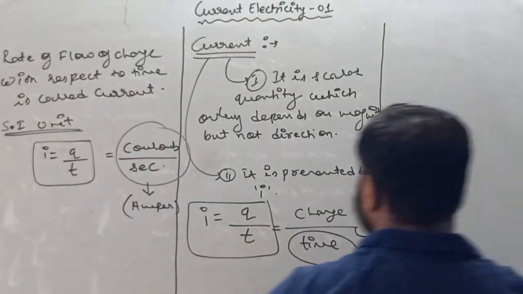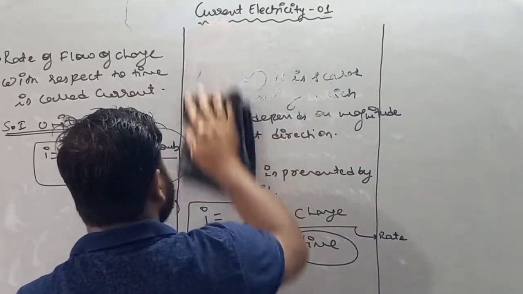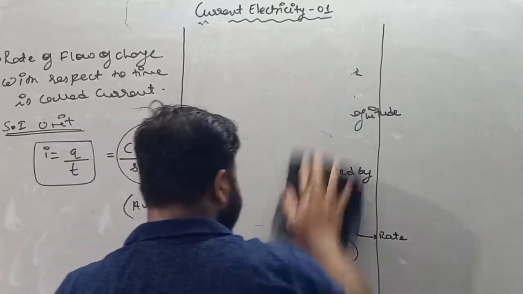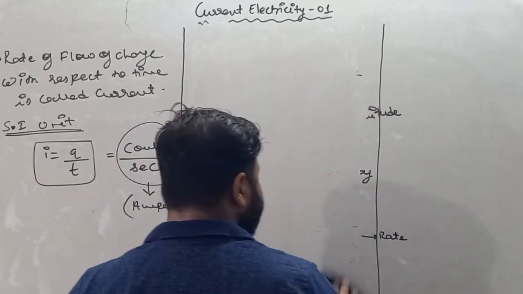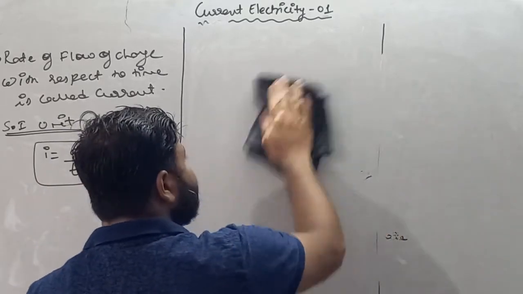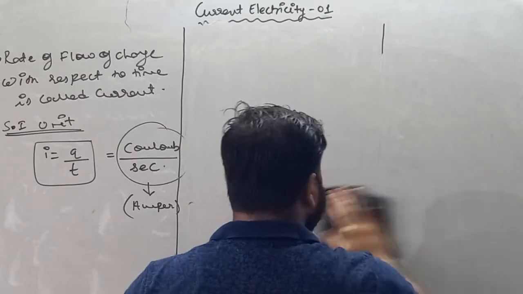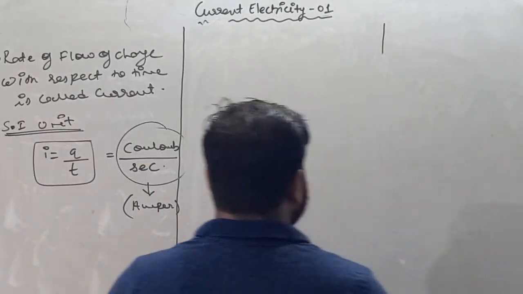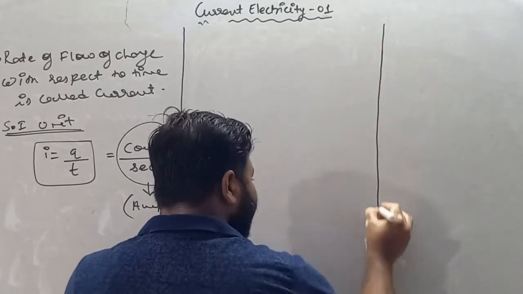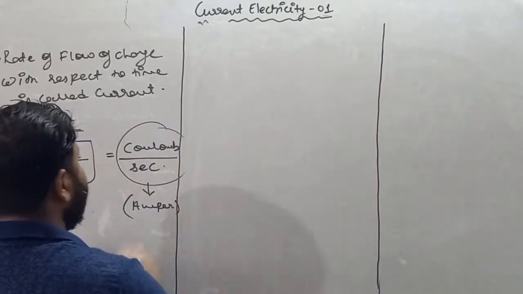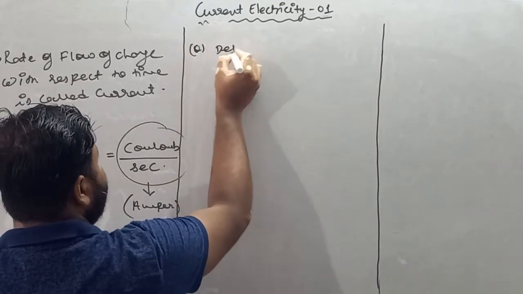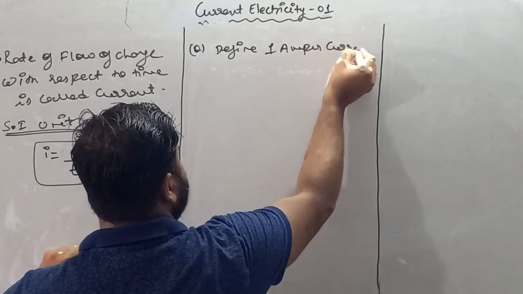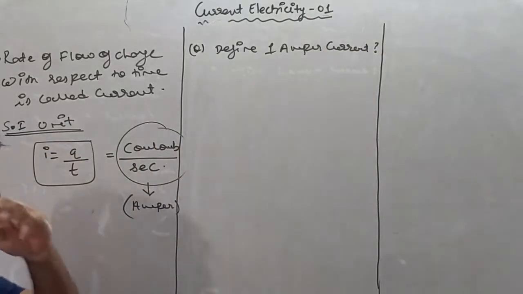Sometimes in your exam they ask you to define 1 ampere current. So remember, current is nothing but rate of flow of charge with respect to time. If charge is flowing with respect to time, the quantity which defines it is called current. So in exam they may ask: define 1 ampere current. Write it down.